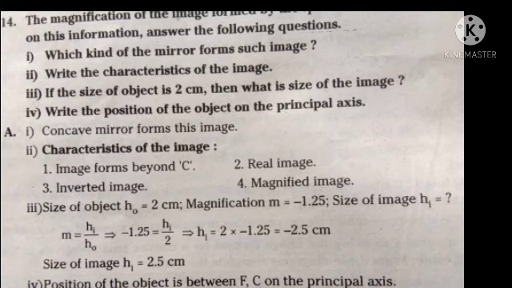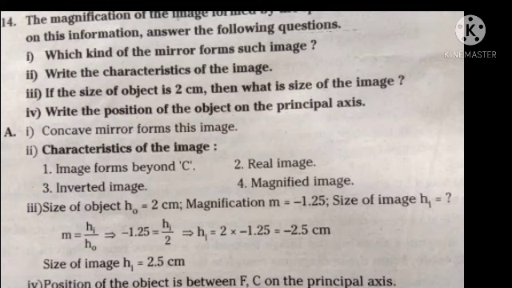Here magnification means, we know, the ratio between the size of the image and the size of the object, or height of the image and height of the object, that is called the magnification. Given magnification is minus 1.25, minus means that it is a concave mirror. Then what are the characteristics of the image? Image forms beyond the center of curvature. Real image, inverted. Then last, magnified image, that means enlarged image.